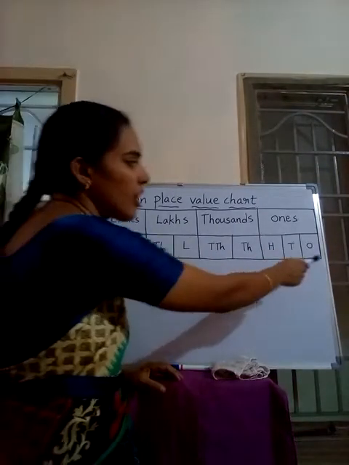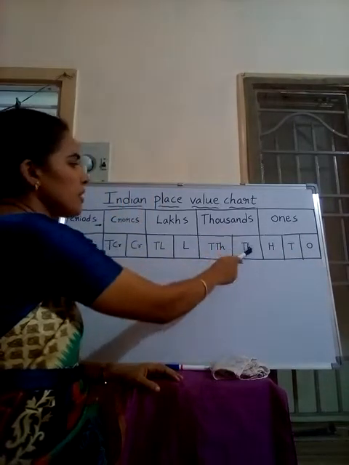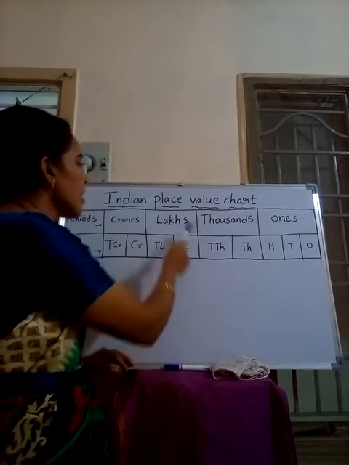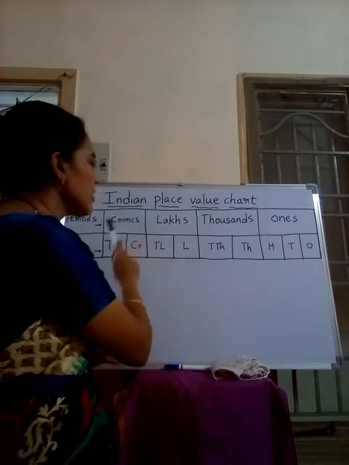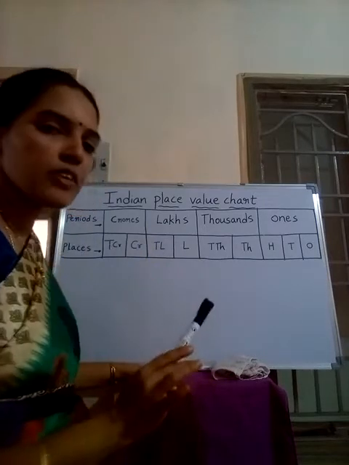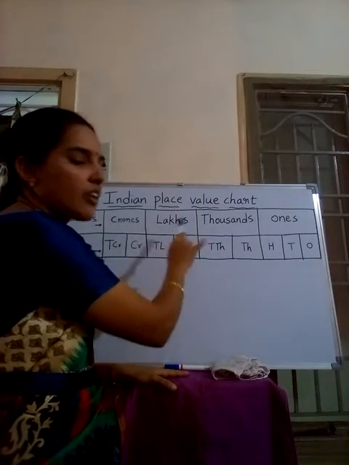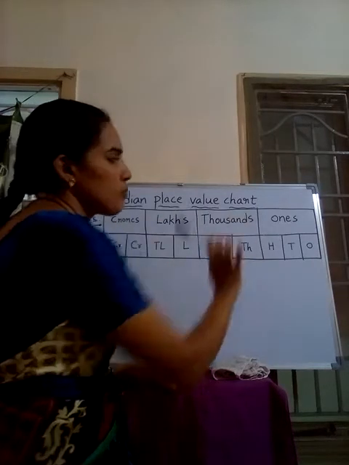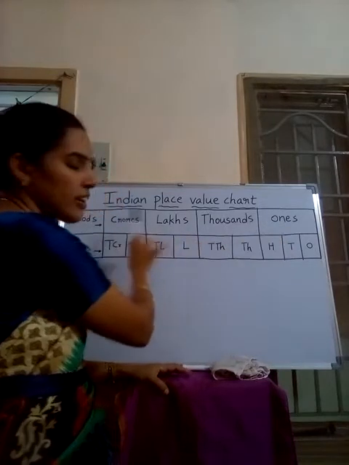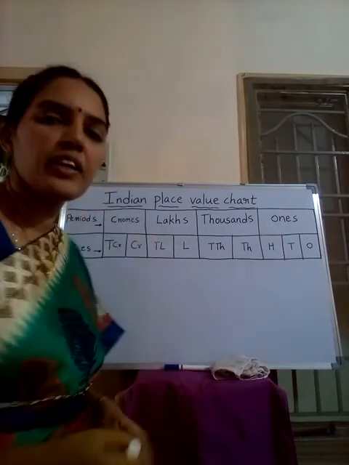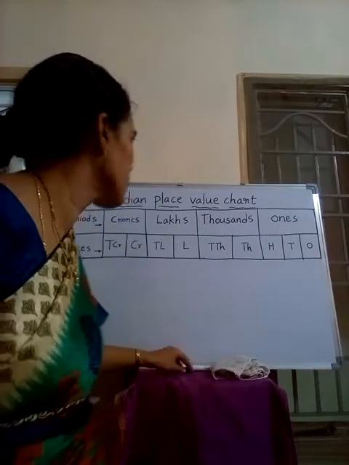In the Indian system of numeration, we have the periods: ones period, thousands period, lakhs period, crores period. In ones period we have the places ones, tens, hundreds; in thousands period, thousands and 10,000s; in lakhs period, lakhs and 10 lakhs; and in crores period, crores and 10 crores. In this system we place commas after the ones period, after the thousands period, after the lakhs period. It is to separate ones and thousands, thousands and lakhs, lakhs and crores. Now I will take one number and we will write the number name using this Indian system of numeration.